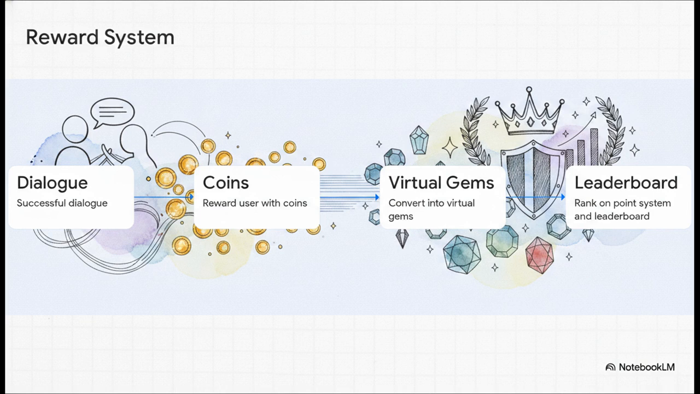Okay, so what happens when you do it right? The system beautifully transitions from just the good feeling of a nice chat to actual extrinsic rewards. Step 1, you have a successful dialogue. Step 2, the app rewards you with coins. Step 3, those coins convert into virtual gems. And finally, step 4, those gems boost your rank on a point system and leaderboard. Good interactions literally lead to virtual riches. It leverages that classic gamification loop to keep you motivated.